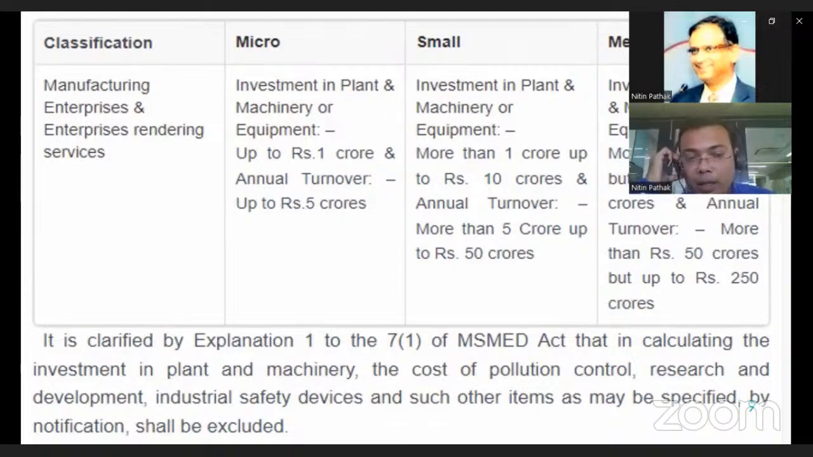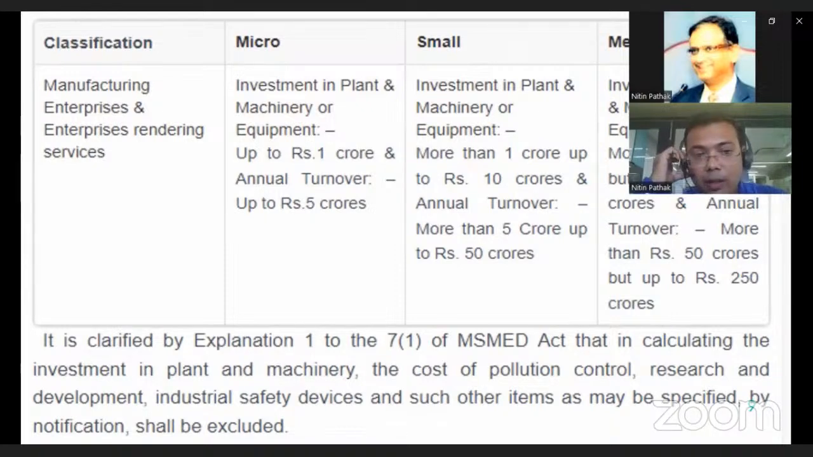It is clarified by Explanation 1 of section 7 of the MSME Act that in calculating the investment in plant and machinery, the cost of pollution control, research and development, etc. are excluded as per the notification. In short, a micro size enterprise is one where the investment in plant and machinery is up to 1 crore and annual turnover is up to 5 crore; they are covered under micro size enterprise.